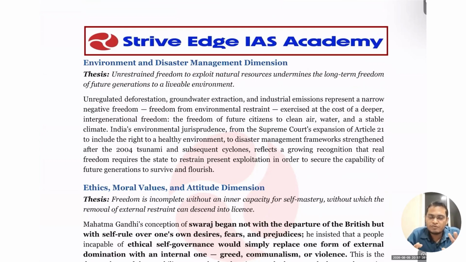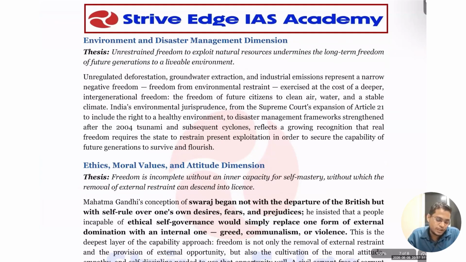We have to think that this earth we have not inherited from our father or grandfather. It is a debt that we have taken from our future generation. We have to not only give back whatever we have inherited, but we have to contribute extra. For example, whenever you take a loan of 1 lakh, you have to not only pay the 1 lakh, but some interest. So that is what we have to do here.